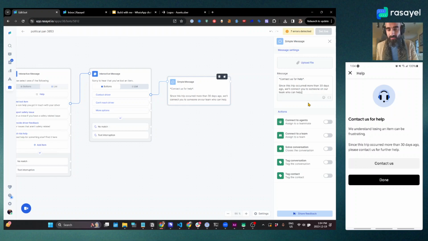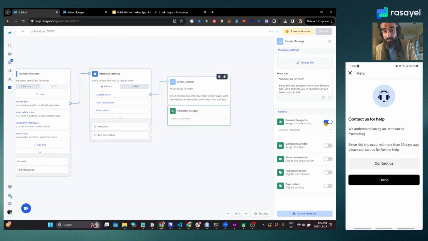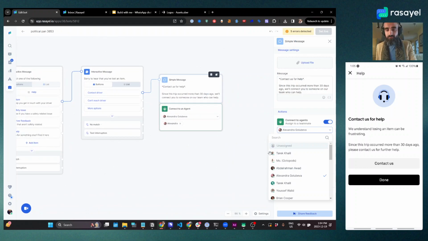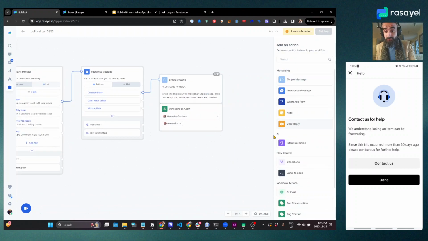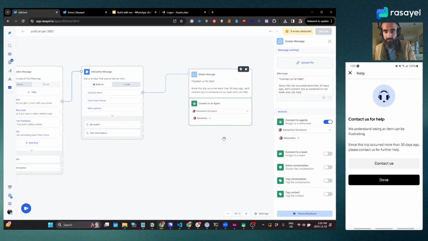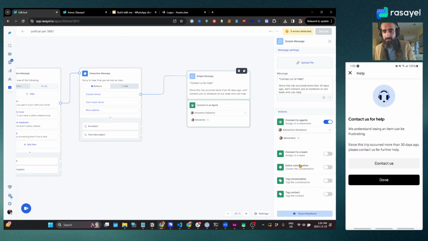who can help. And then I will then immediately connect them to an agent or maybe a team. I will connect them to the Rasayel team. Well, let's say in this case, I want to connect them to Alexandra, because Alexandra is the person responsible for lost items. So that's what we're going to do over here. All right. After that, we are going to... Okay, so we'll leave this at this for now. We can come back and edit it and add a few more things.